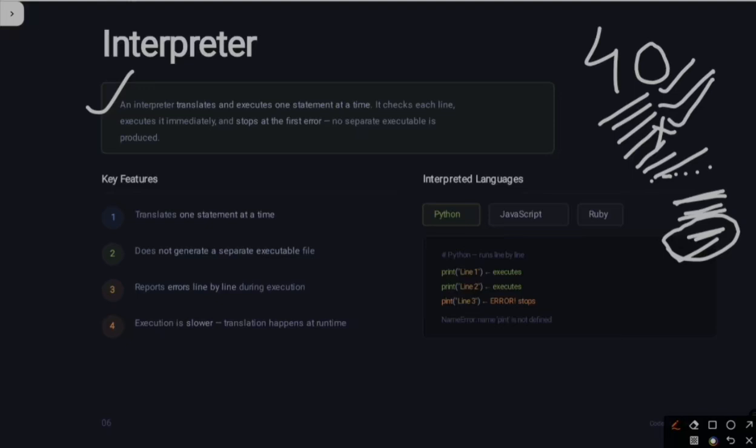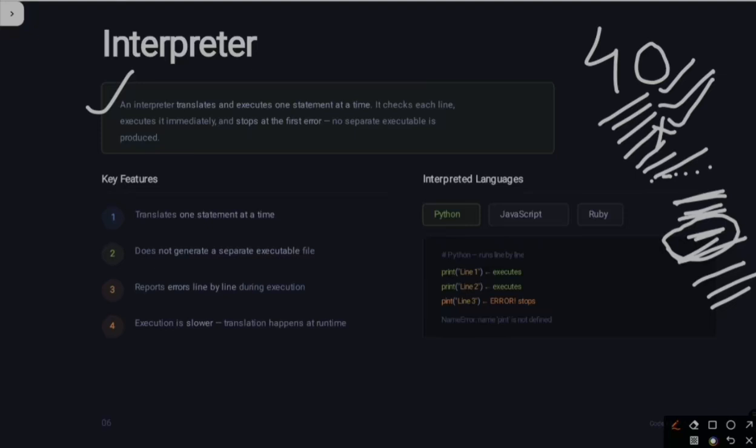If you correct it, it will move on to the next lines and continue the process. If you don't correct it, it will be stopped there only. No separate executable is produced, meaning you might think that while I am correcting it, the processor is working on the other lines. That will not happen. At a time, one line.